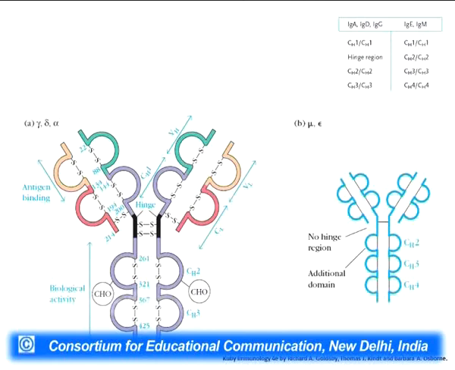Instead they had an extra constant region which was present. So both the heavy chain and the light chain were having the first variable domain, and subsequently about 3 or 4 constant region domains were present in the heavy chain depending upon the classes of the antibody, while the light chain contained only a single constant region domain. So based on this structure, the unified immunoglobulin fine structure was deciphered, and it was instrumental in the functioning of these antibody